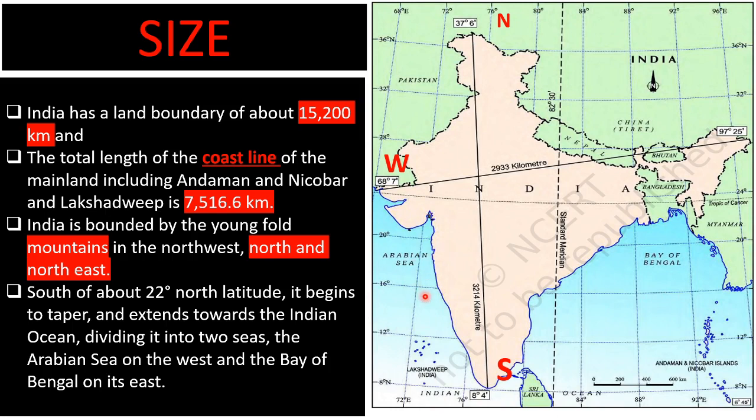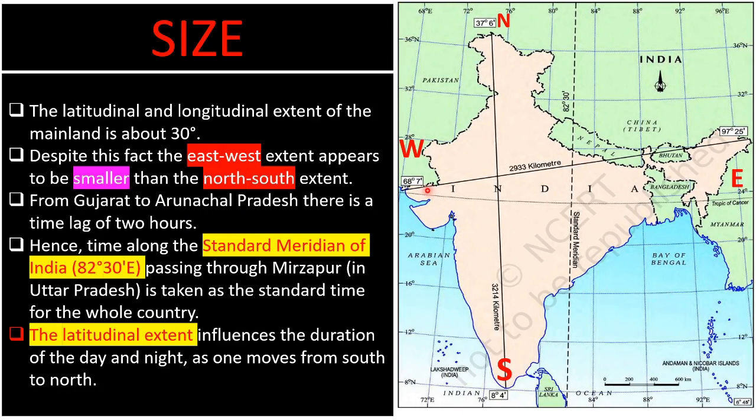If you observe very carefully, you will find that the latitudinal extent and longitudinal extent are very similar. Means there is almost a difference of 30 degrees in both latitude and longitude. Here it is 8 degrees 4 minutes and 37 degrees 6 minutes, a difference of 30 degrees. Here also a difference of 30 degrees. But despite this fact, the east-west extent appears to be smaller than the north-south extent.